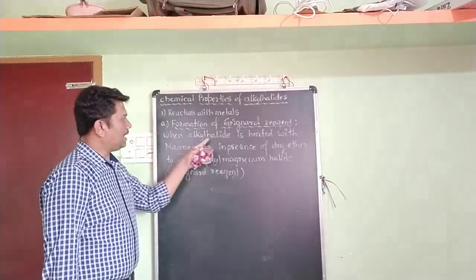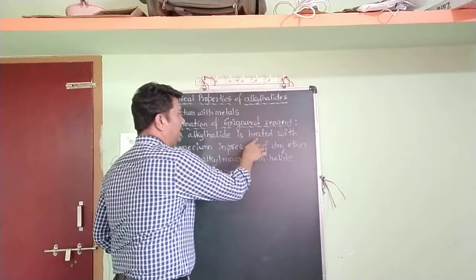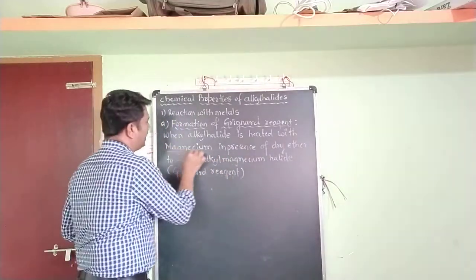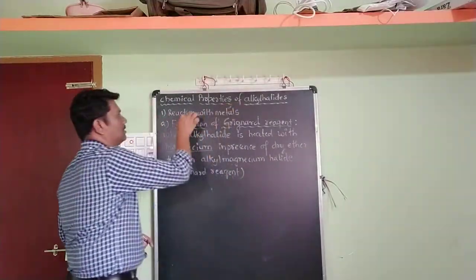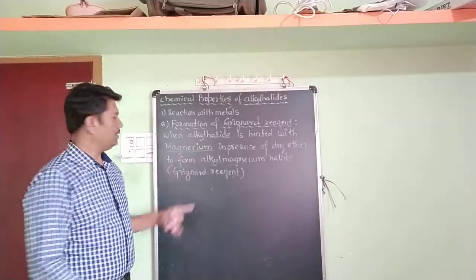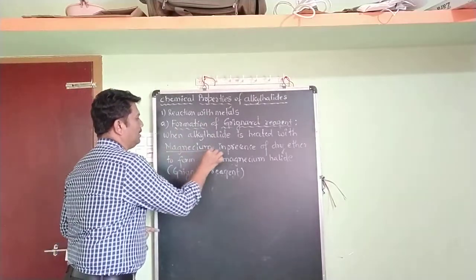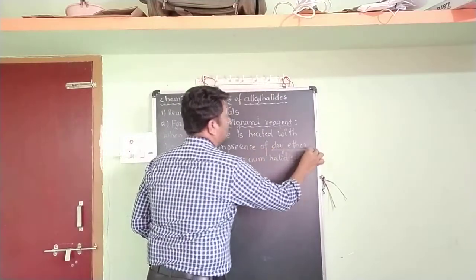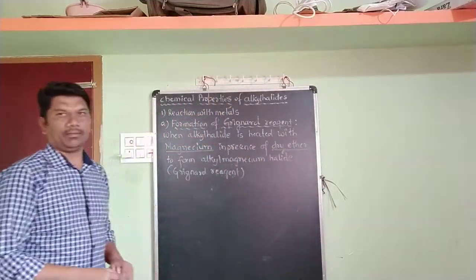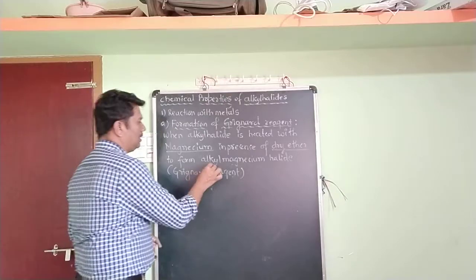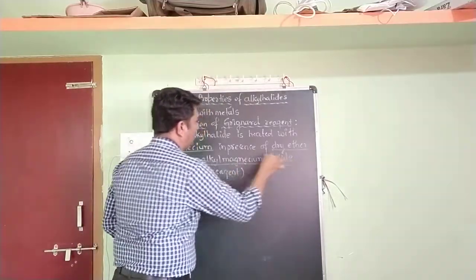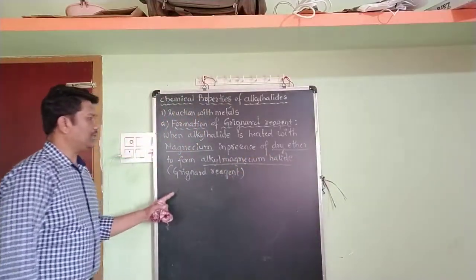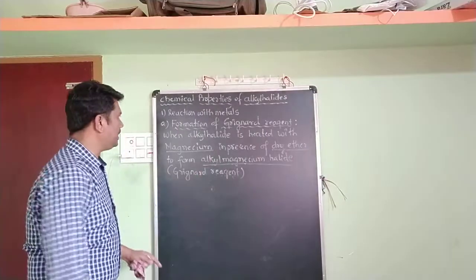When alkyl halide is heated with magnesium, which is a metal, so our heading is reaction with the metal. I have taken the metal magnesium in presence of dry ether. Ethers are organic compounds. This forms alkyl magnesium halide, which is nothing but a Grignard reagent. I'll write the reaction now.